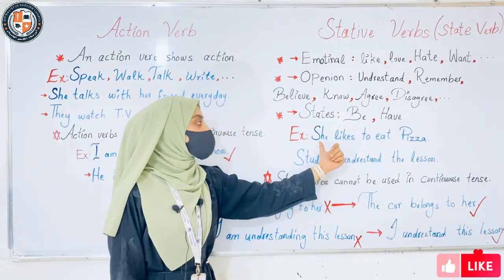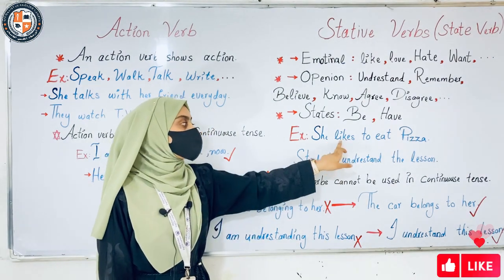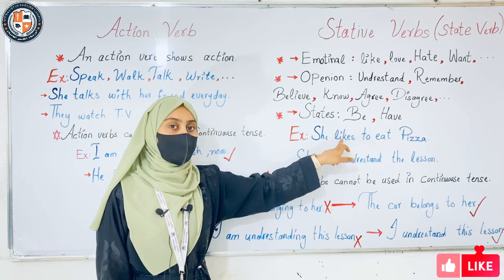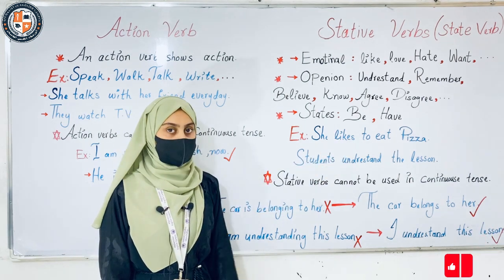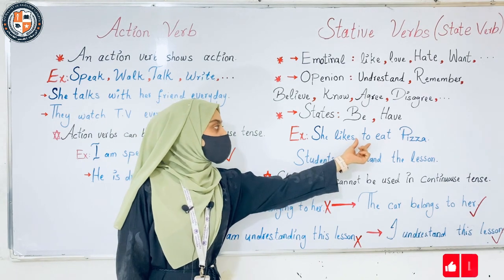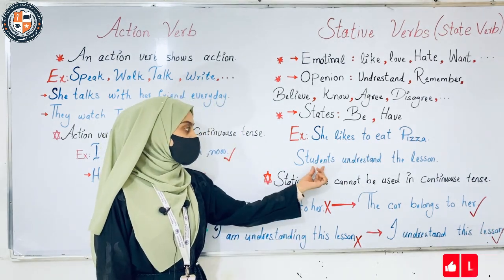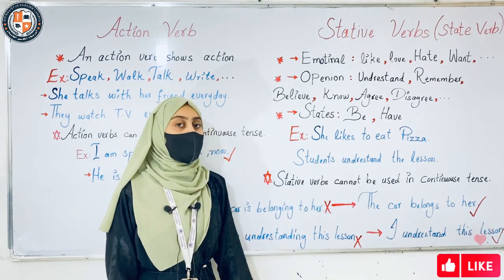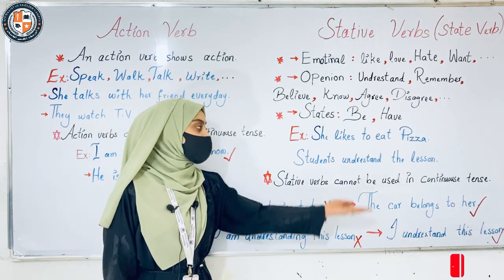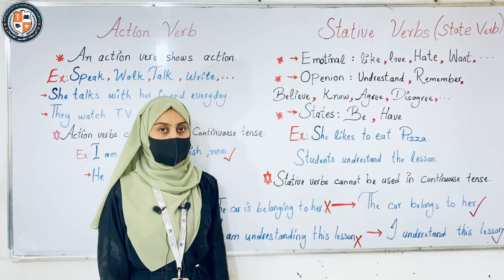For example, she likes to eat pizza. In this sentence, I have one verb, like, and I use this verb with present tense. Subject, she, verb, like, to eat pizza, complement. Next one, students understand the lesson. I have one verb. What's the verb? Understand. This understand belongs to the stative verb.